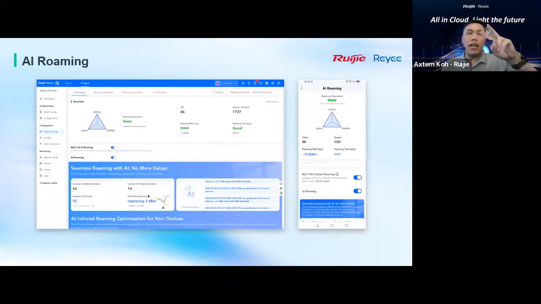Last time, without the AI roaming, roaming was one-sided checking: only the end devices would start roaming. But with the AI roaming, the AP and the end devices start negotiating. To make roaming more aggressive, this is what we have done in our cloud, working together with the AP itself.